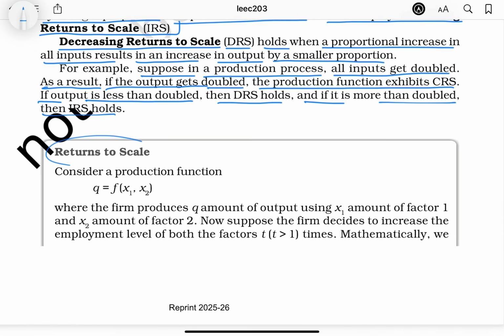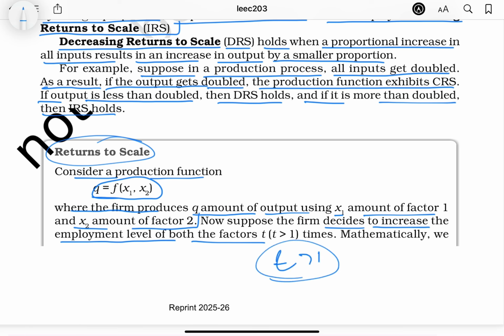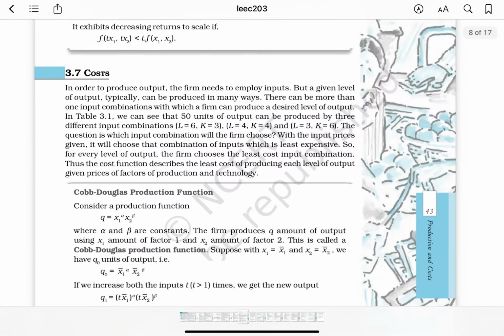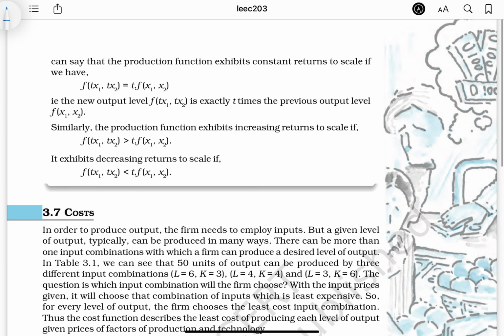Returns to scale. Consider a production function Q equals f(x1, x2), where the firm produces q amount of output using x1 amount of factor 1 and x2 amount of factor 2. Now suppose the firm decides to increase the employment level of both the factors t times, where t is greater than 1. Mathematically, we can say that the production function exhibits constant returns to scale if f(tx1, tx2) equals t times f(x1, x2).